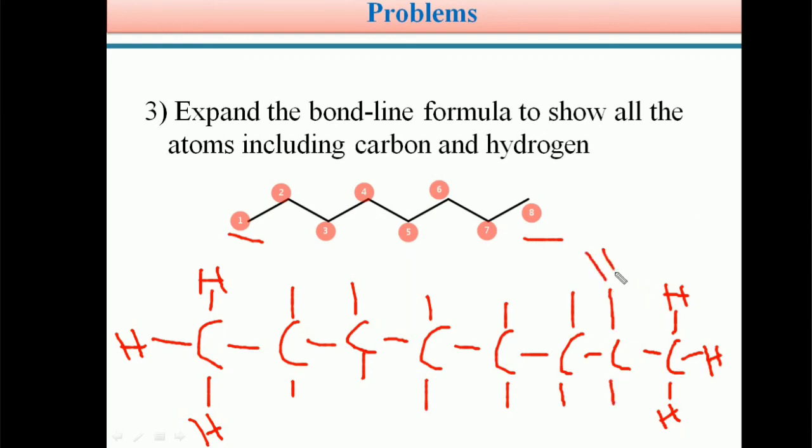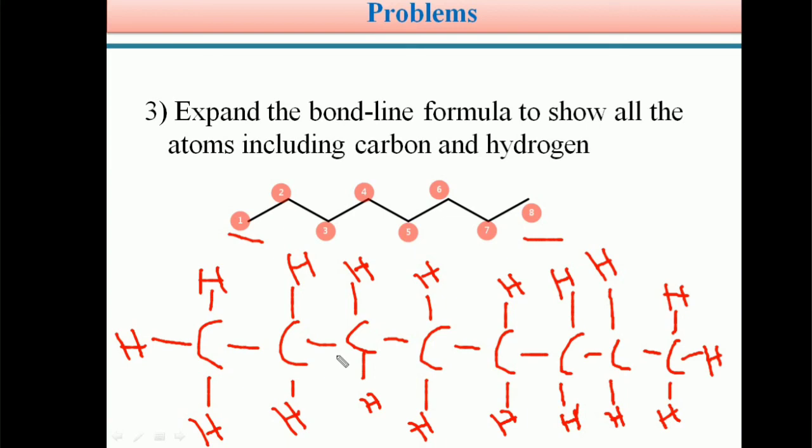So students, this is the hydrogen atom. This carbon is connected to 2 hydrogens. This carbon is again connected to 2 hydrogens. So the given compound is an n-octane molecule. Its name is octane. In the octane molecule, 6 CH2 groups are present. So in the complete structural formula representation, each carbon is connected to 2 hydrogen atoms. So students, this is the complete structural representation of the given bond line formula.